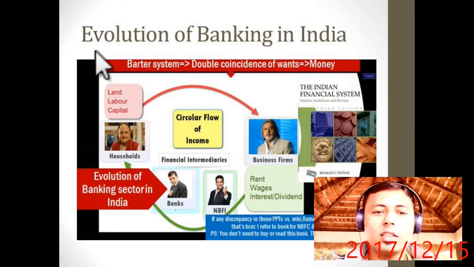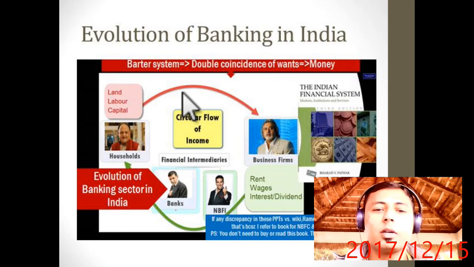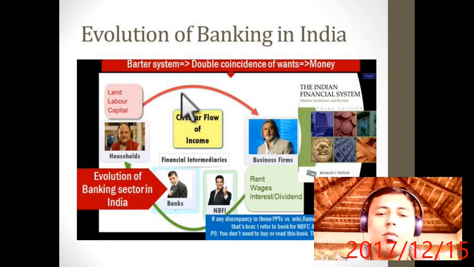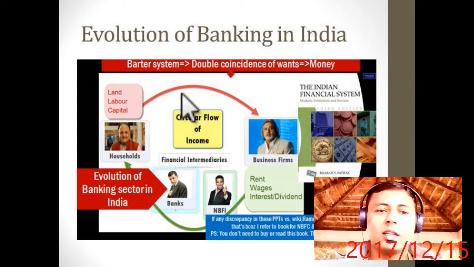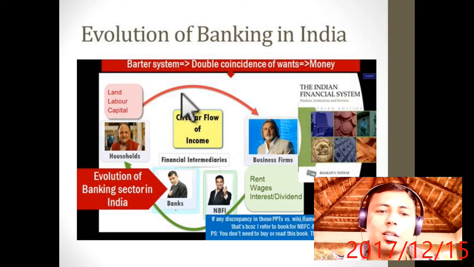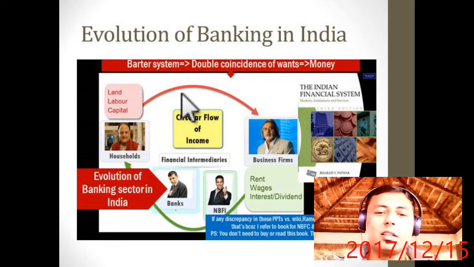Now this is the circular flow of income. What is the circular flow of income? In my first video on GDP and GNP, I have detailed it, but still I am reiterating. Suppose there is a household, and there is income from land, labor and capital, which are the factors, and there is a business firm. So the main responsibility of financial intermediaries, or FIs,